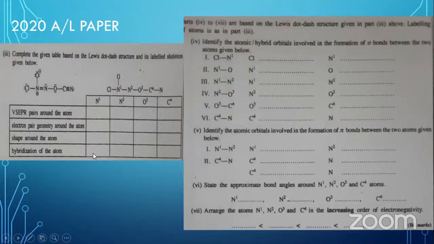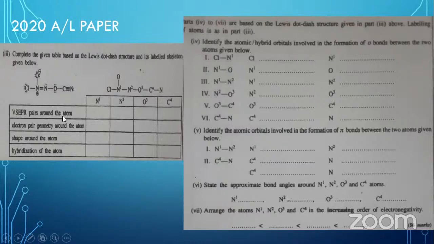The answers you write here are very important for the answers here also, because they are giving very high marks, at least 1 mark for one answer. That is why you can collect the marks very well, and you can take it as your maximum. Okay, don't make any careless mistakes. You can take the maximum marks from this topic, which is VSEPR theory.